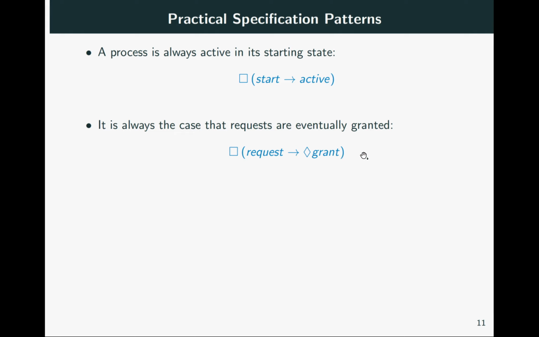Note again that the parentheses matter. So if we remove the parentheses, we would get something completely different. We would have gotten always request implies eventually grant, which is a quite different property.